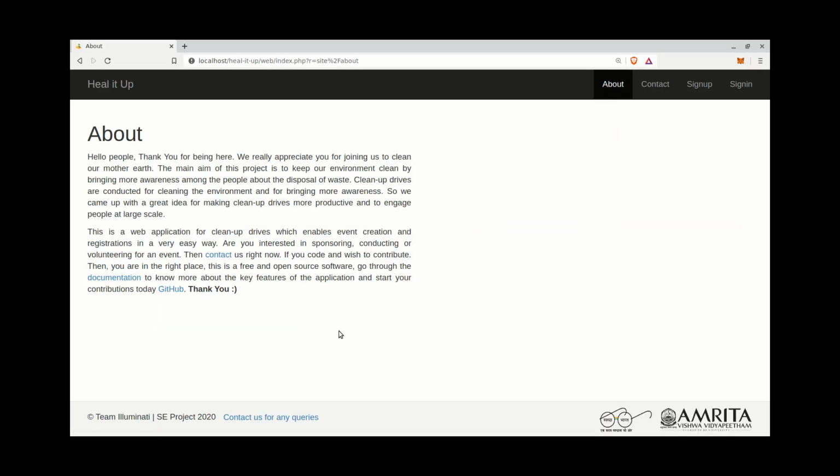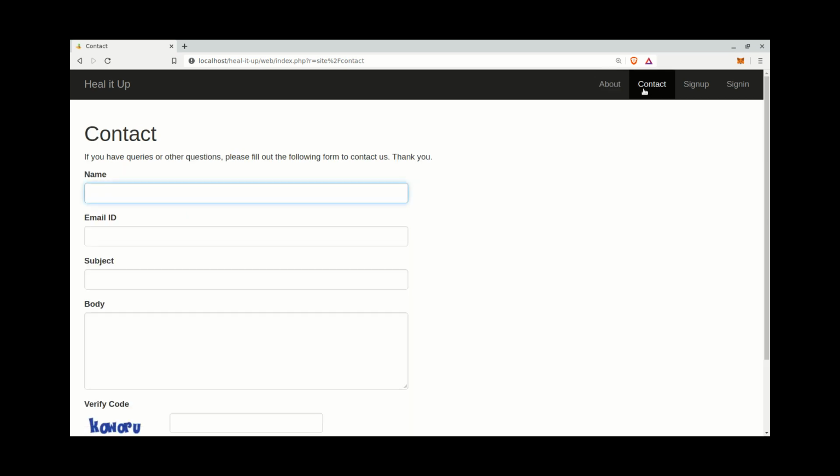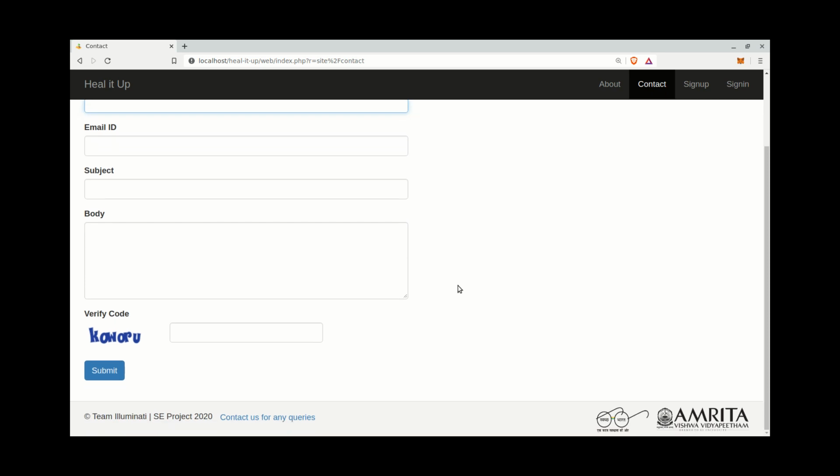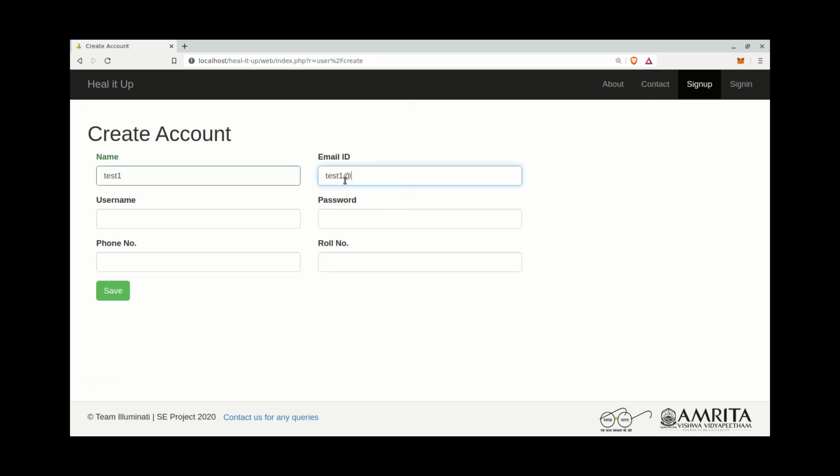The aim of the project and the ways people can help and support and improve this project are described here. Now we will see the Contact page. If people have any queries or feedback or posts, they fill in this form and submit it. Usually users log in as a participant, so to make them event managers or volunteers, only the admin can do that. So those who are interested can contact the admin through this and can get their accounts respectively.